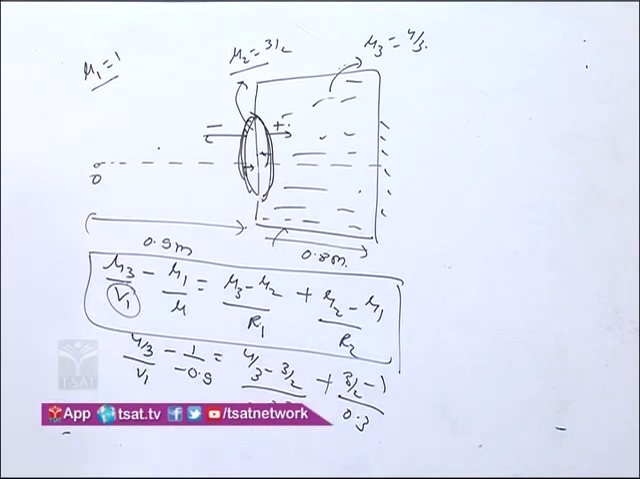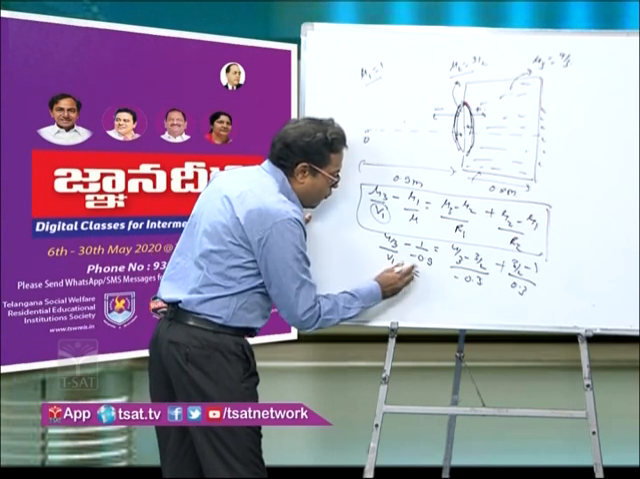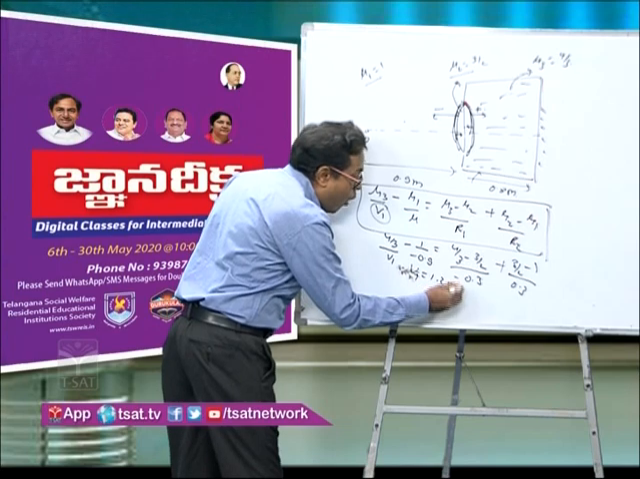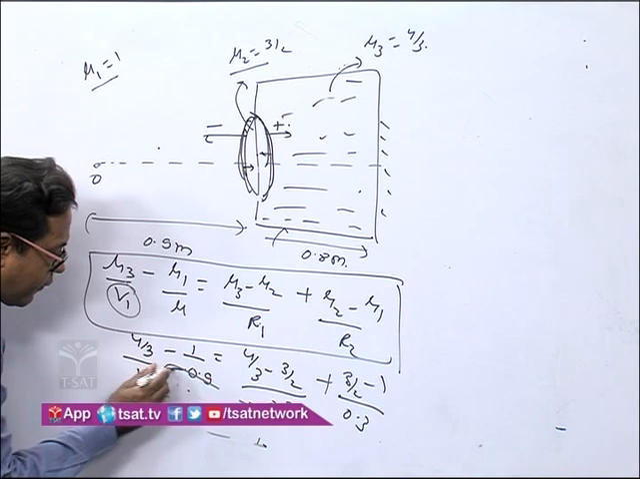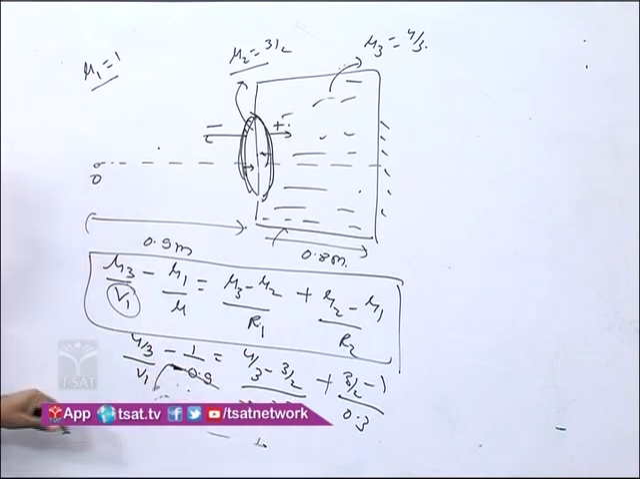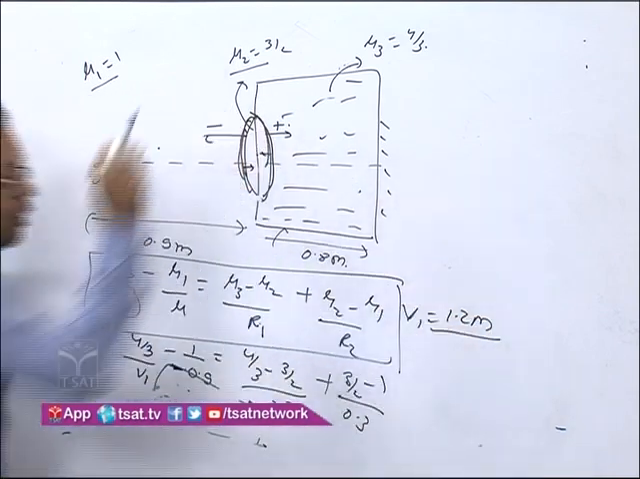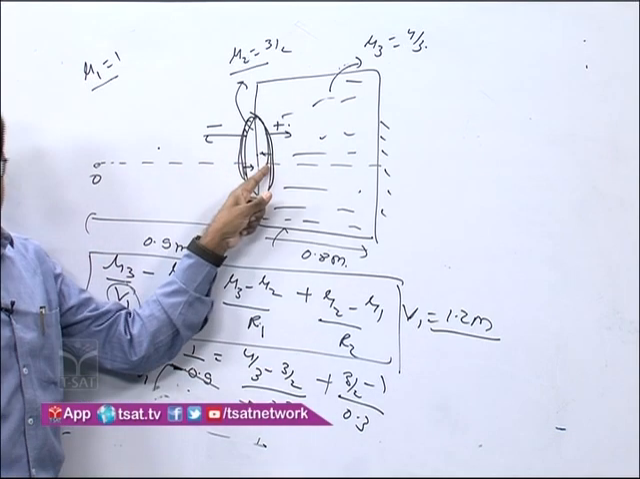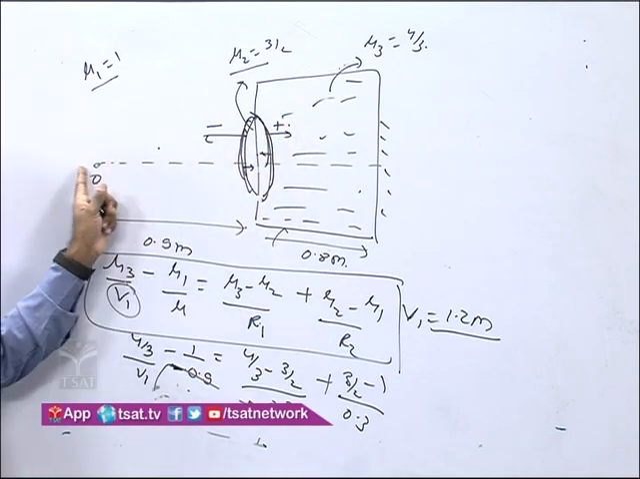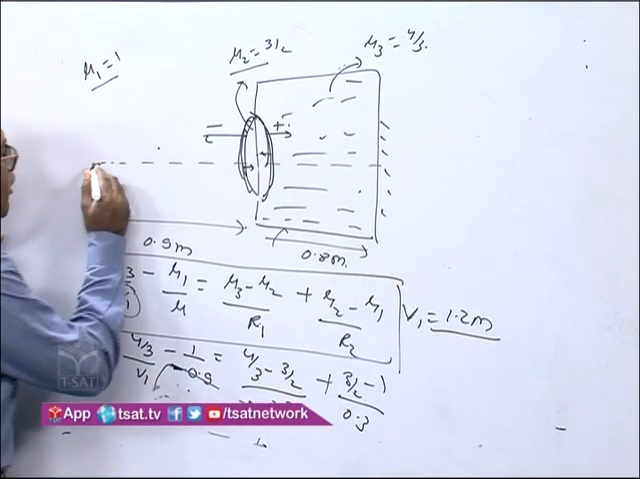Now if you solve this part, because I don't want to waste your time, this V1 will come out to be 1.2 meter. That is positive. V1 coming out to be positive means the image formed by the lens, which is placed in the two different media, will be at 1.2 meter from the lens. Now if you see the ray diagram, something like this will happen.